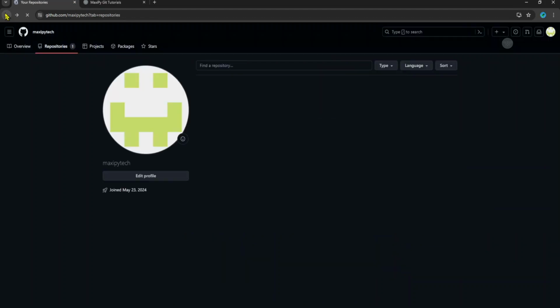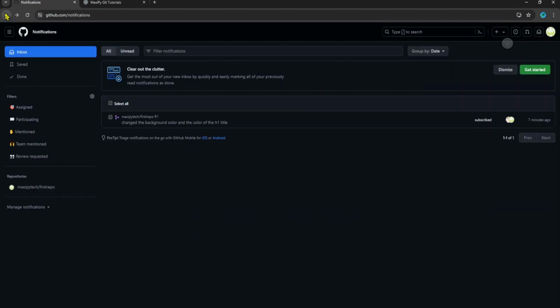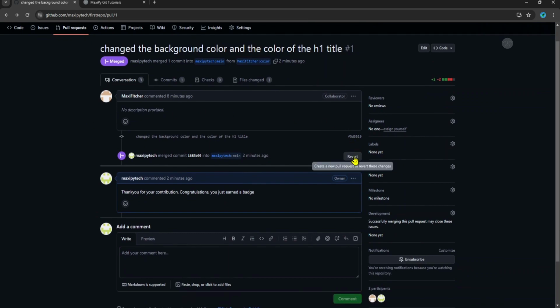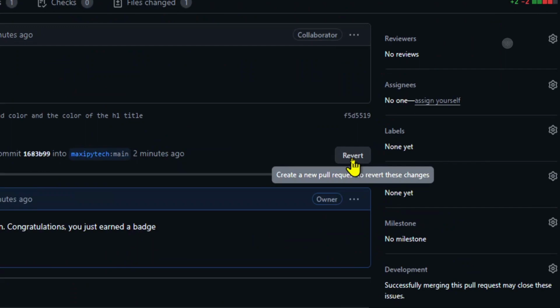Let me just go back to where I was merging the changes. Okay, I need not revert here if I feel that, okay, it's fine, the changes are okay. Revert means I made an episode to explain how you can revert back the commits. So that is what this button does. Okay, so